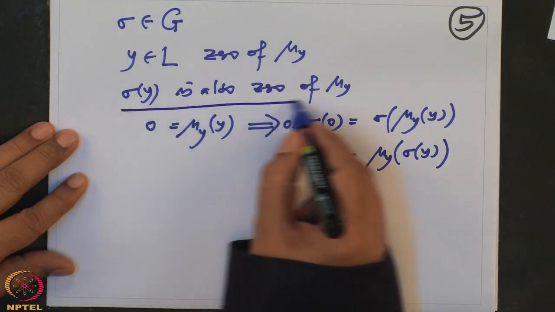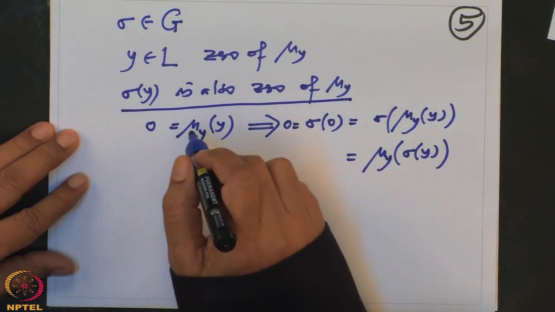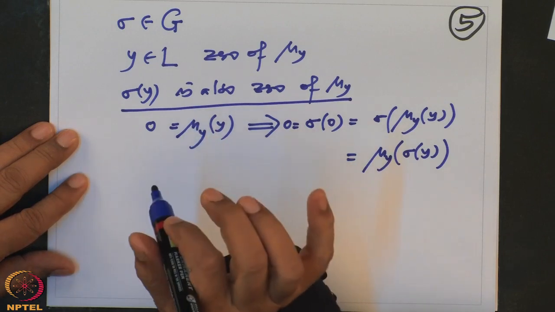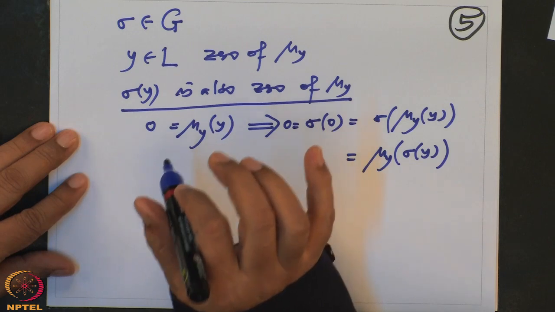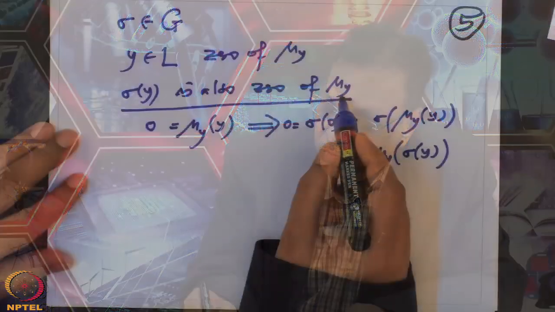So that shows this. This is the very important observation which is the crux of Galois theory, and I will use it thousands of times. Okay, so what did we check? We checked that sigma y is a zero of mu y.